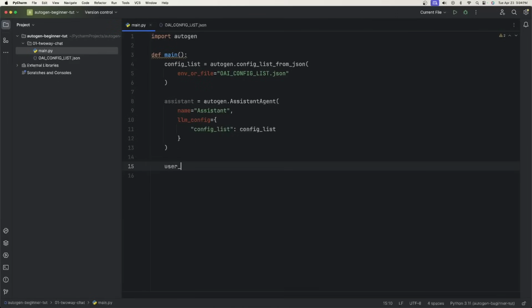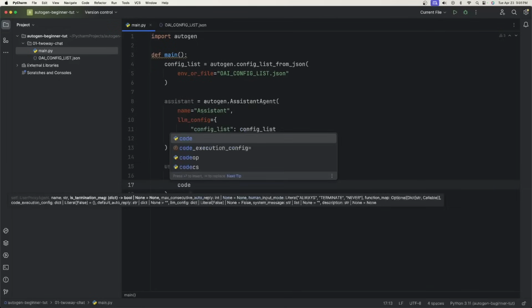And then we need our user proxy agent. So user underscore proxy is equal to autogen.UserProxyAgent. And so we need a name. We can just say name equals user. And then we need a code execution config.